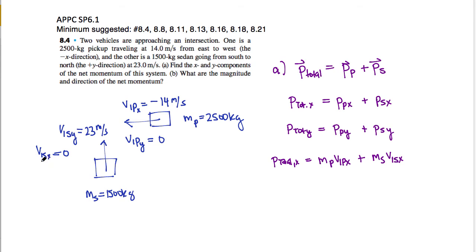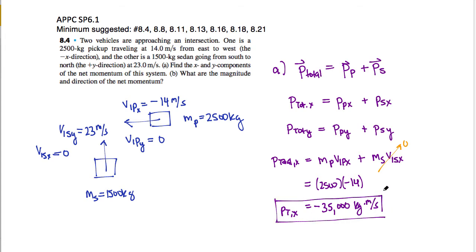Now, the sedan has 0 initial velocity in the x direction, so it has 0 contribution to this. Therefore, my total in the x direction is just going to be 2,500 kilograms times negative 14 meters per second. And so my P total in the x direction, or my momentum total, is going to be a rather large sounding negative 35,000 kilograms meters per second. So there is my x component of the total or net momentum.